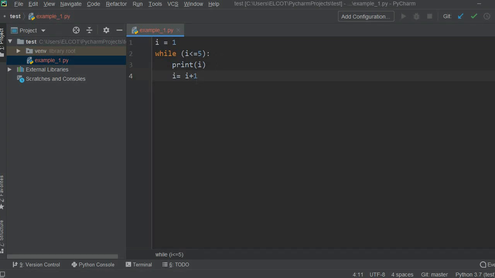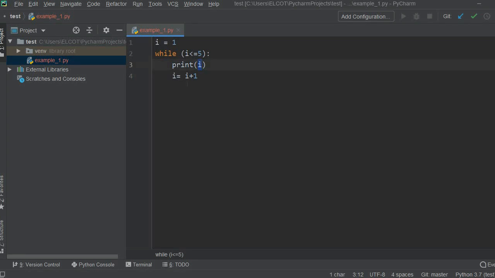Next it will come here. 3 plus 1 is 4, and now I's value is updated to 4. So 4 is less than or equal to 5, and it will print 4. Again it will come here. 4 plus 1 is 5. Now I's value is updated again. It will come here to check the condition. 5 is less than or equal to 5. Yes, true. It will print 5 here.